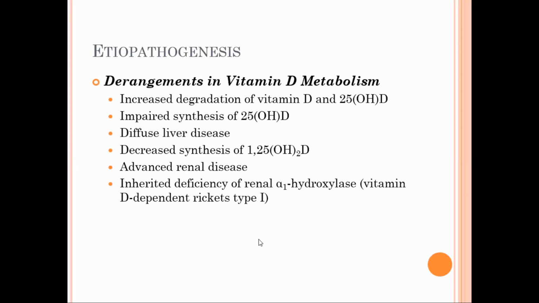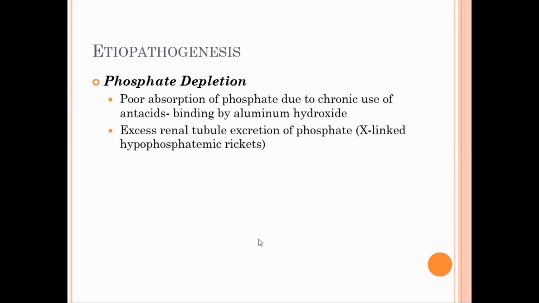And even phosphate depletion is also associated with vitamin D deficiency, as when there is poor absorption of phosphate due to chronic use of antacids, which bind with the aluminum hydroxide and cause absorption of phosphate in a very poor manner, or excess excretion of phosphate by the renal tubules in case of X-linked hypophosphatemic rickets.